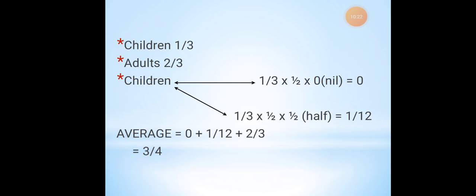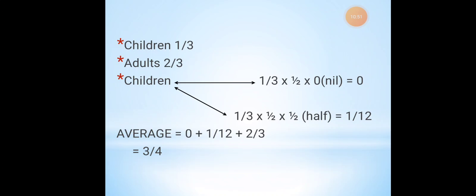So I will make it half and half. When there is no consumption, it will be nil. Anything multiplied by zero will result in zero, so there is no consumption. For the half that consume, I take one third of half. What do they consume? Only half of the food. After the multiplication, I get a 1 by 12 ratio.